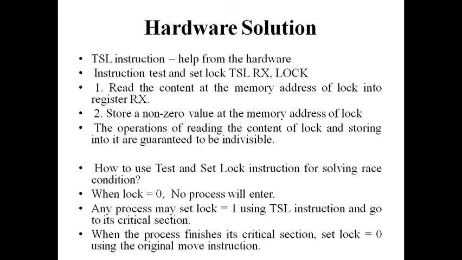When the process finishes its critical section, it sets lock equal to 0 using the ordinary move instruction. Now the next process again sets lock to 1 using TSL, and after executing, sets it back to 0 using the move instruction. First it was 0, after a process enters it is 1, and after executing it has to go back to 0 with the move instruction. This is very simple. This is just a hardware solution showing how a lock is implemented using the instruction set and test and set locks. This is all about mutual exclusion and hardware solution. Thank you.